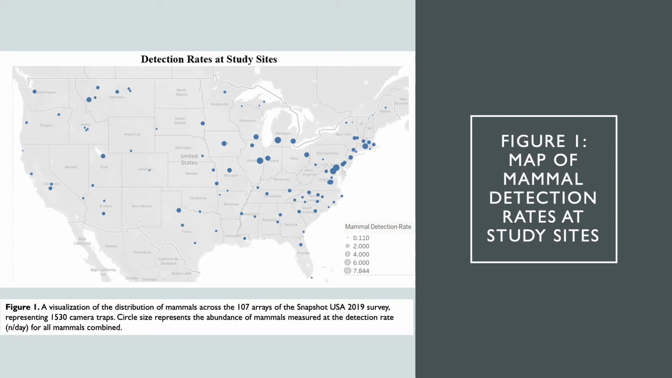This first figure visualizes each camera site across the United States from the Mammal Survey, which includes all 1,530 camera traps. The size of each dot represents the detection rate, so a larger dot indicates a higher detection rate of all the mammals combined from that study site.